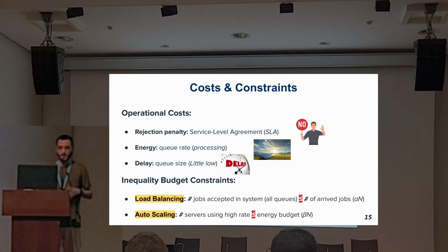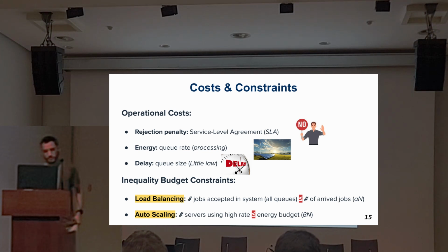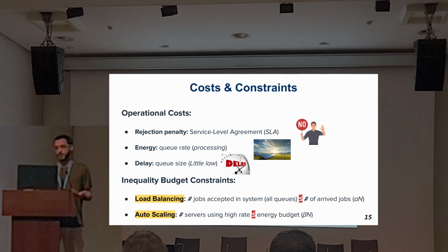And for the constraints, we have inequality budget constraints. One is for load balancing: the number of queues that are accepting cannot surpass the number of jobs that arrive in the system, measured by alpha n, which I mentioned earlier. And for auto-scaling, the number of operating service rates cannot surpass the energy budget, which we define as the beta n variable.